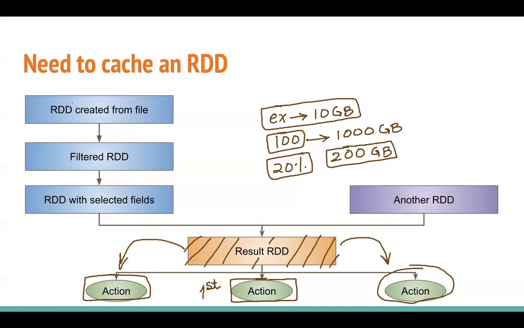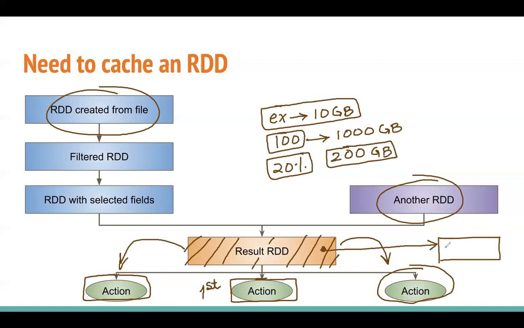So you skip the reading of files to create the RDDs over here and over here. You also avoid multiple joins. Not only this, if there is any other RDD which depends on the result RDD, let's say I have got some RDD called RDD3, and if you call any action on RDD3, RDD3 is going to take advantage of the cached result RDD.